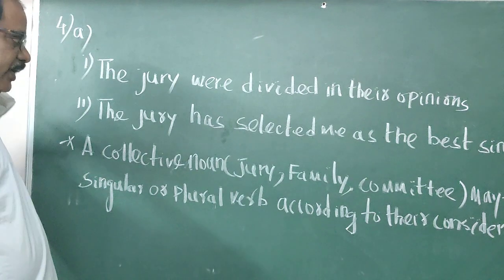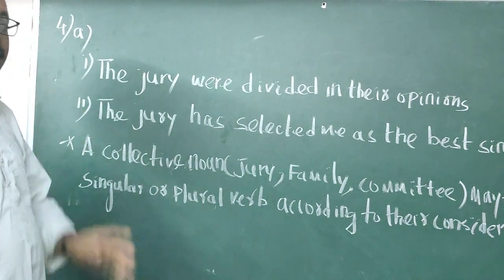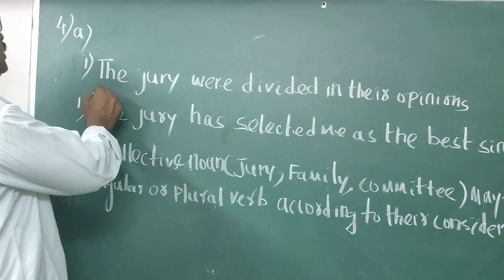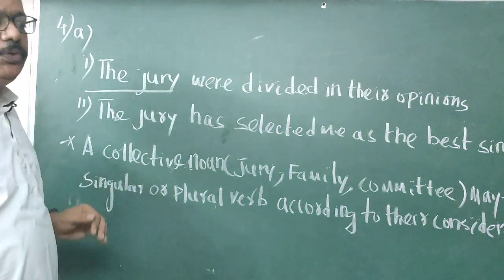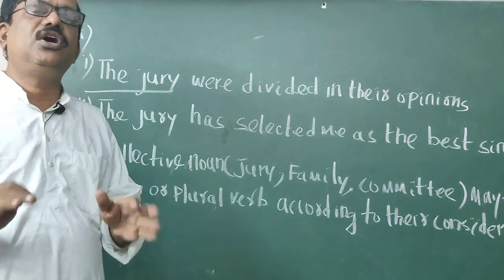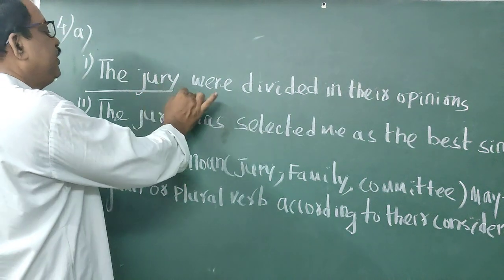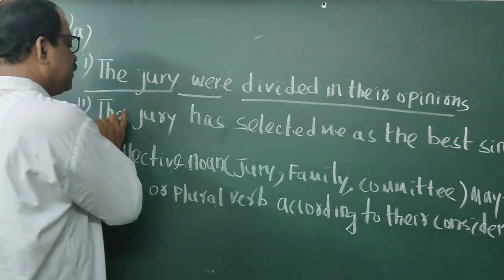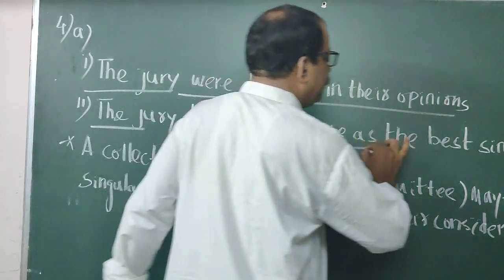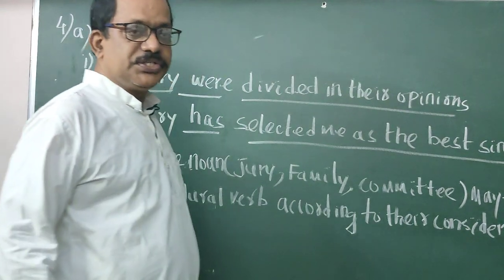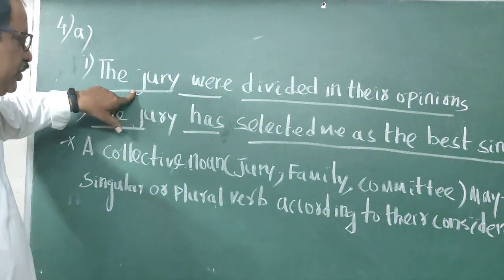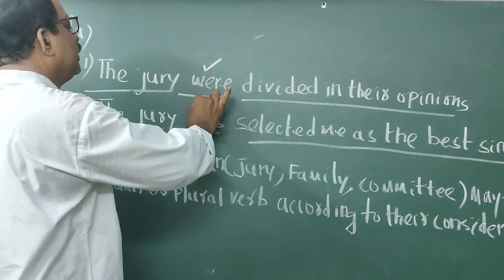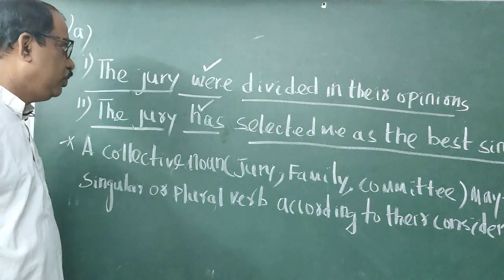Students, come to 4a. This is very important, and some students think that it is very difficult. But see students, here the jury. A group of judges is called a jury. The jury were divided in their opinions. Here, the jury has selected me as the best singer. See students, here the noun is jury and here the noun is jury, but here the verb is plural and here the verb is singular. How can you know?